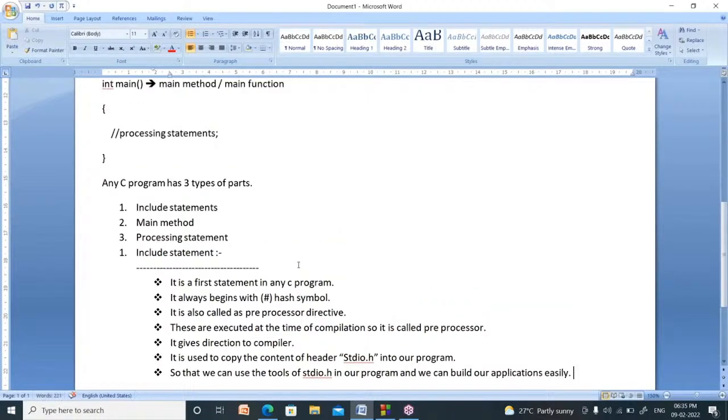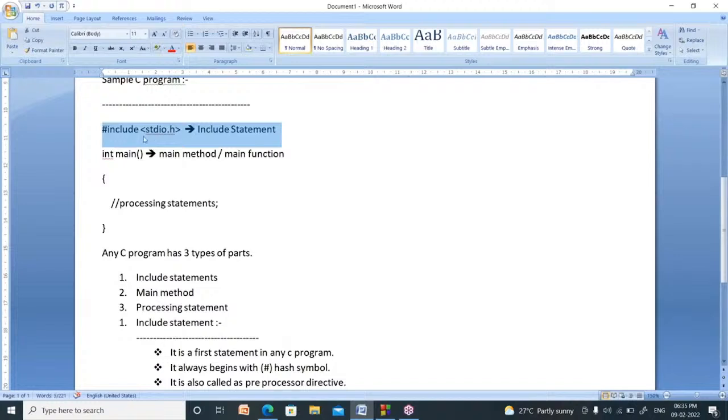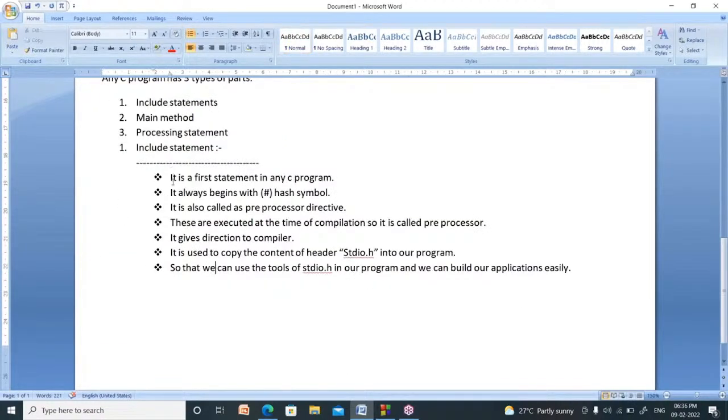Now, what is the meaning of this one? What is the use of #include stdio.h? I am explaining. It is the first statement in any C program. You have to write that statement at the top. So it is the first statement in any C language program.